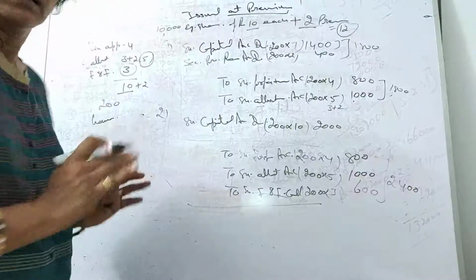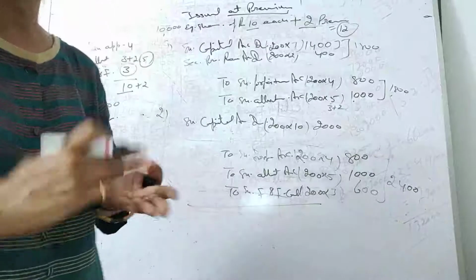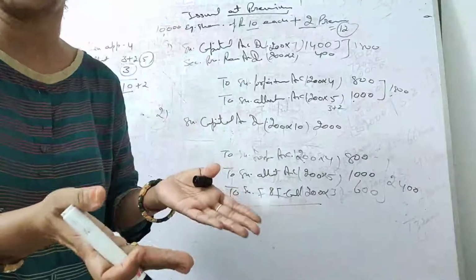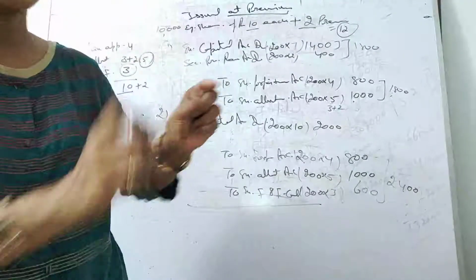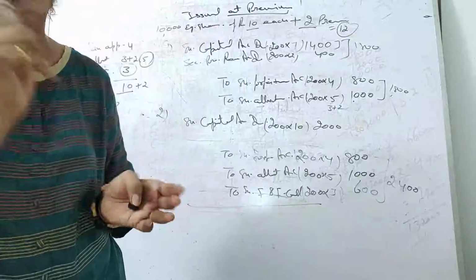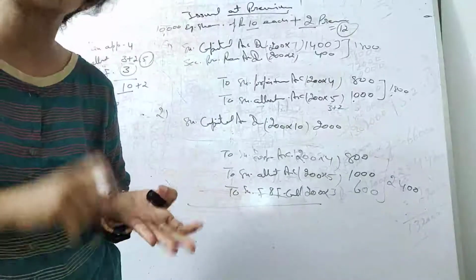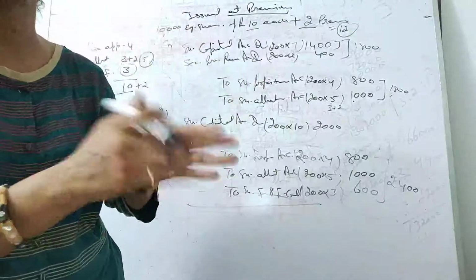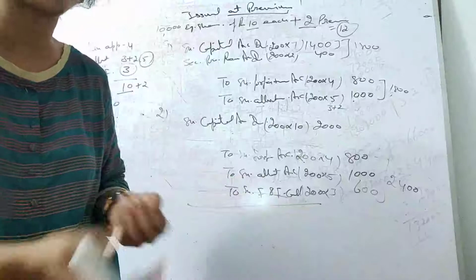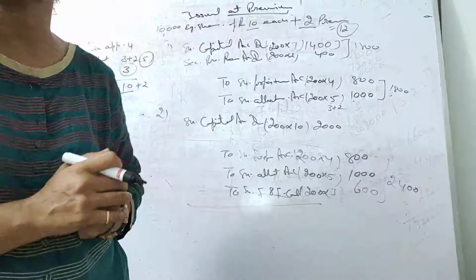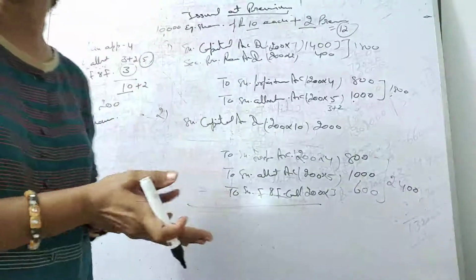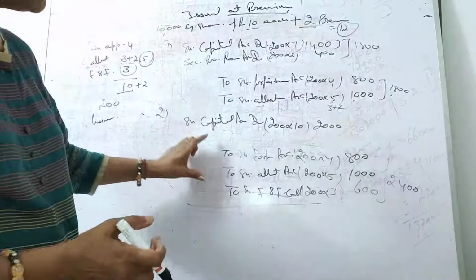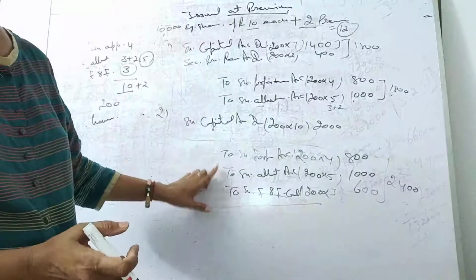A very simple example: those students who pay the fee, their names are not announced, right? Generally the announcement is done for those students who don't pay the fee. Just stand up, so and so, right? In prayer also we announce the names of those students who don't pay the fee. Please bring your fee right in time. So simple, this point you can keep in your mind to remember. So when they don't pay the premium, that will be shown.